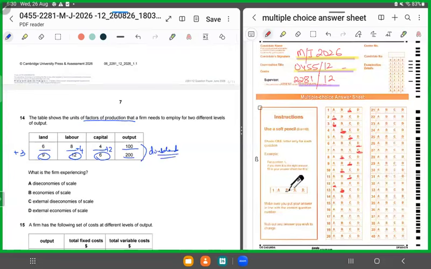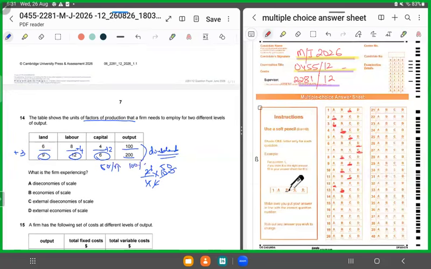Output doubled, but the amount of inputs for each factor of production did not rise by 100%, right? For instance, capital rose by 2, so capital rose by 50%, but the output rose by 100%.